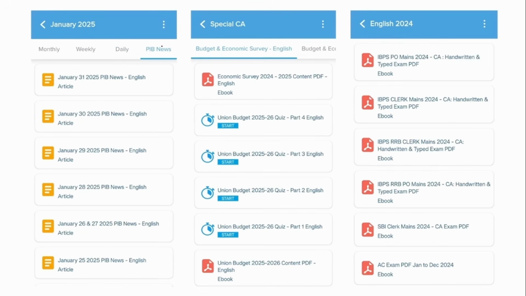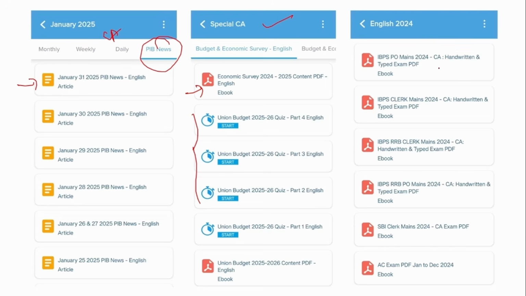Next is that we also provide you the PIB news apart from the current affairs. You can access our PIB news on a daily basis from this path. And as I mentioned, this special CA covers very special topics like budgets and economic survey. After reading the content provided in this PDF, you can attend the quiz given below.